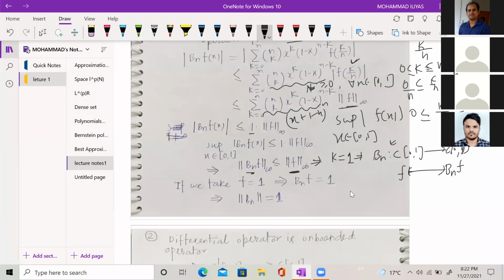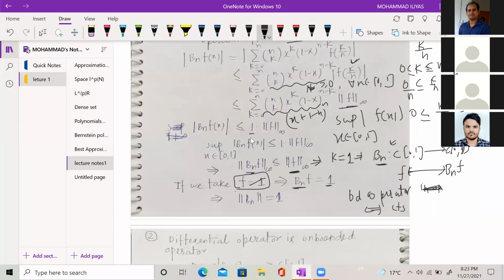We know that any bounded operator defined on a normed space is also continuous. So we can say that this Bernstein operator is a continuous operator from space C[0,1] to C[0,1]. If I take the constant function f equal to 1, then I will get B_n f equal to 1.